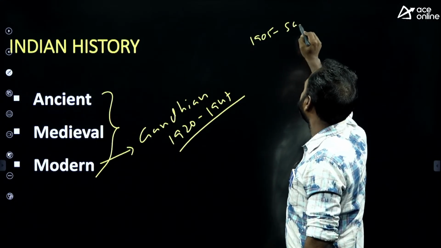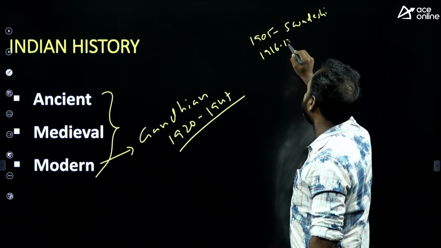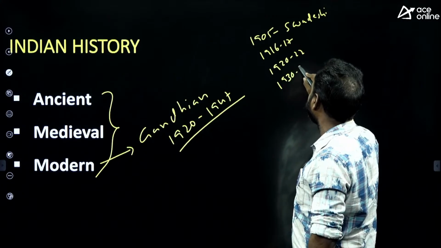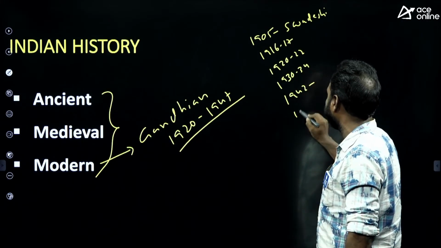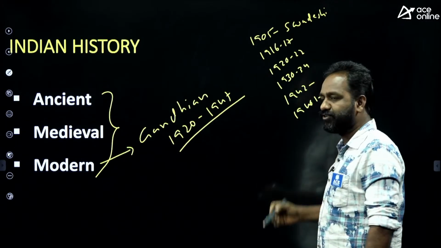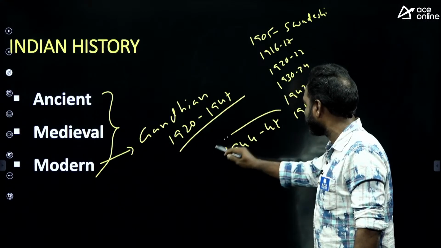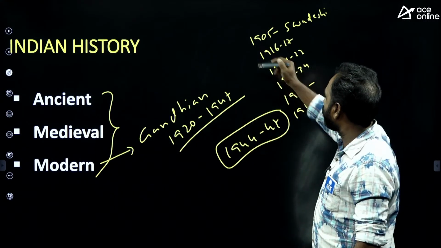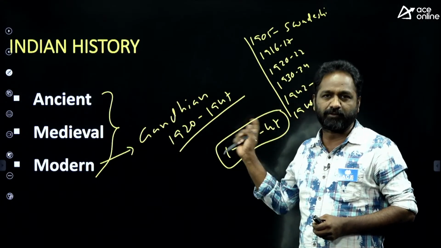1905 Swadeshi movement, 1916-17 Home Rule movement, 1920-22 Non-Cooperation movement, 1930-34 Dandi Satyagraha, 1942 Quit India movement, 1940-41 Individual Satyagraha, and 1944-47 the process of independence of India. If you go through these things, definitely you'll expect at least one question from this area.